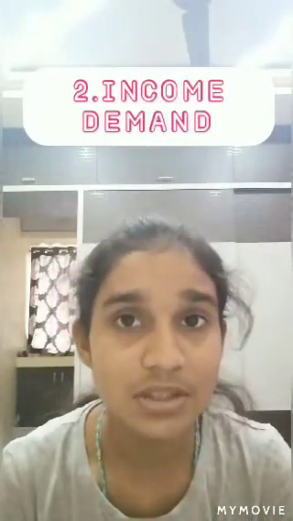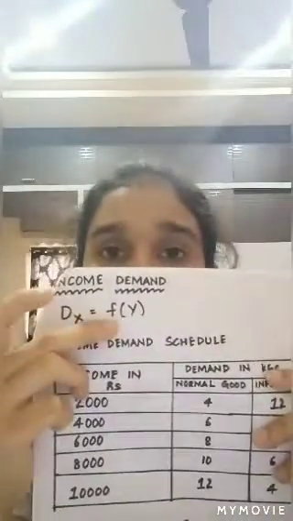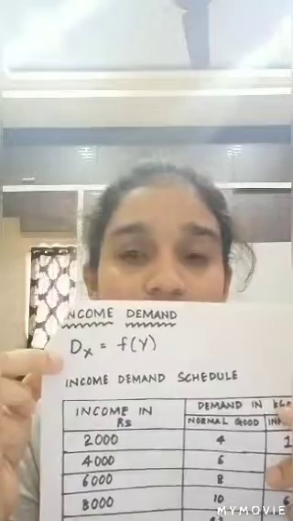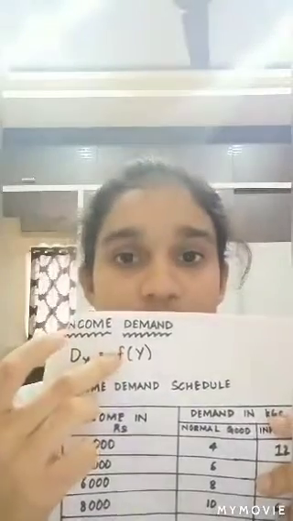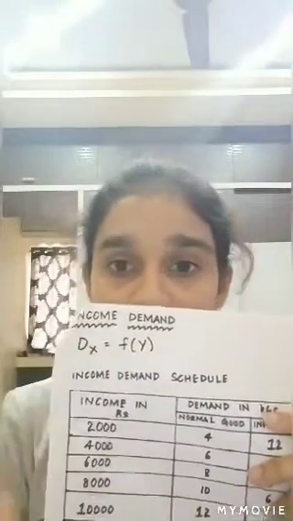And here till now we have completed what is price demand, and now coming to the second type of demand, which is the income demand. The income demand shows the relation between the income of the consumer and the quantity demanded for a particular commodity, and that can be explained as d of x is equals to f of y, where d of x denotes the demand for good x, f shows the functional relationship, and y denotes the income of the consumer.